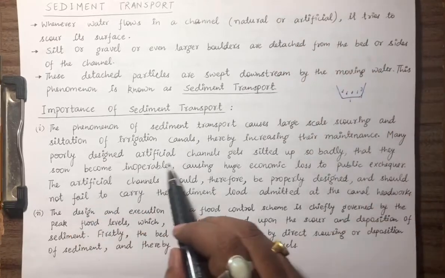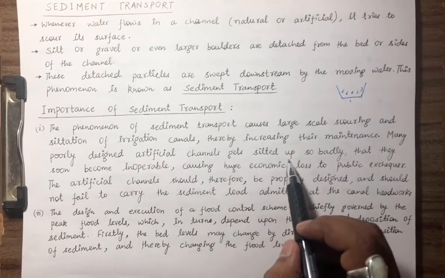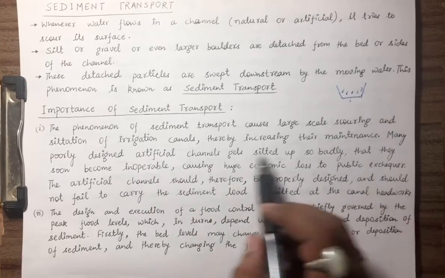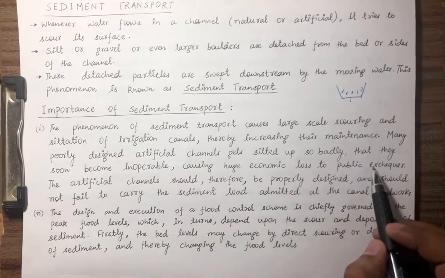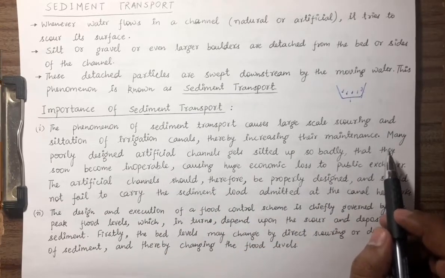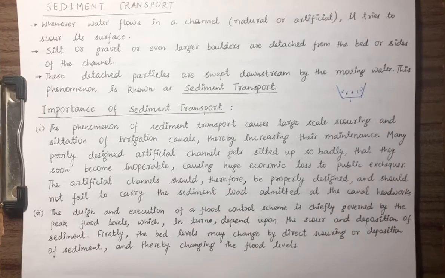Many poorly designed artificial channels get silted up so badly that they soon become inoperable, causing huge economic loss to public exchequers. These canals are being prepared by the government itself, and the government is using public money. Some of these types of canals, due to huge siltation, have become inoperable. Why? Because they are not able to fulfill the purpose for which they were constructed.